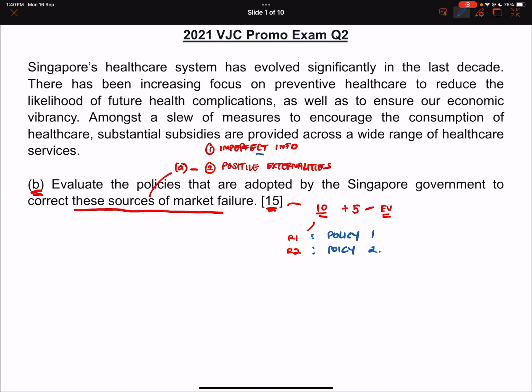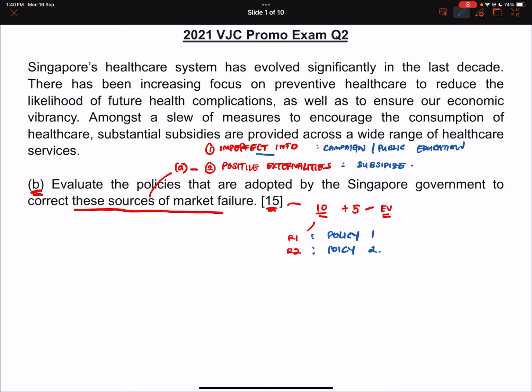So if there's imperfect information, I will just run a campaign. Or if you're more used to this other word, we also call it public education. Then for positive externalities, I'm just going to subsidize it. It's the easiest one to explain. So that's going to be my policy 1 and policy 2.